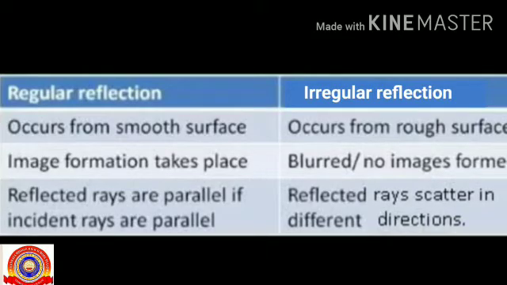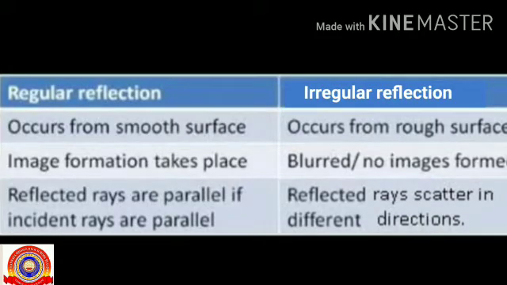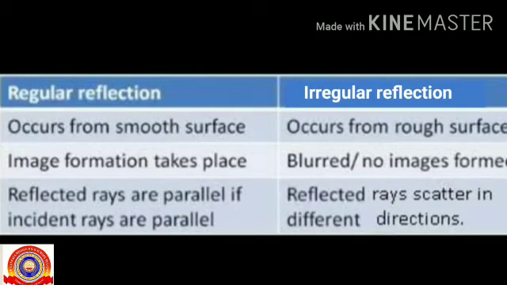First one, regular reflection. It occurs from smooth surface. Image formation takes place there. If incident rays are parallel, reflected rays are also parallel. And about irregular reflection, it occurs from rough surface. No images are formed on irregular reflection. Sometimes blurred images are formed. Reflected rays scatter in different directions in the case of irregular reflection.